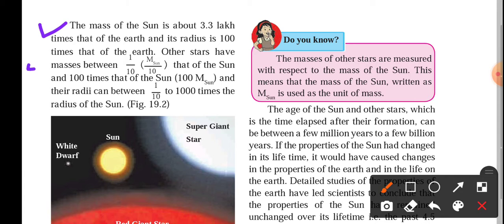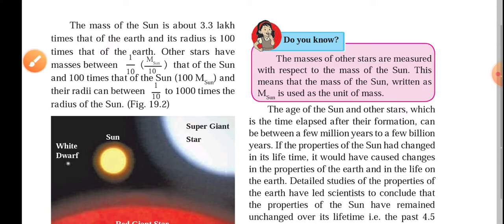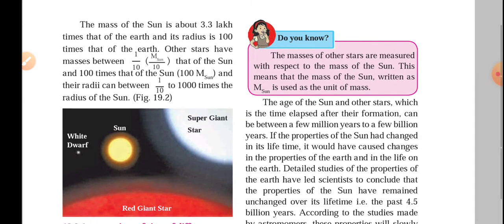Other stars have masses between 1/10 of the mass of the sun and 100 times that of the sun, and the radii can be 1/10 to 1,000 times the radius of the sun. Means we have stars smaller than the sun, and we have bigger than the sun also. So there are different kinds of stars.